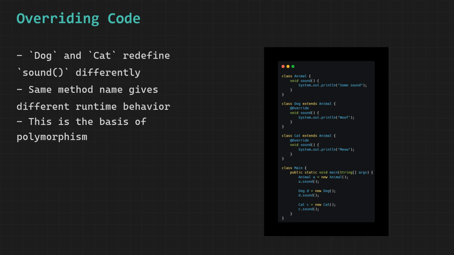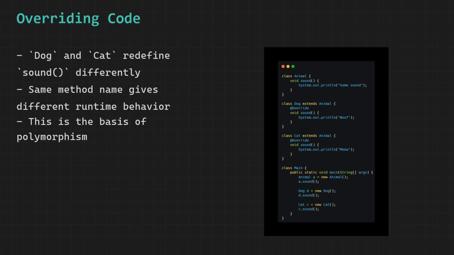Now let us look at the dog class. Dog extends animal, which means dog inherits everything from animal including the sound method. But dog does not want to use animal's version. Dog provides its own implementation of sound that prints woof.